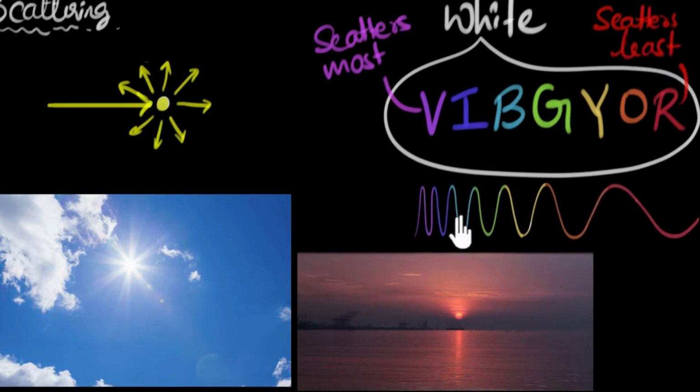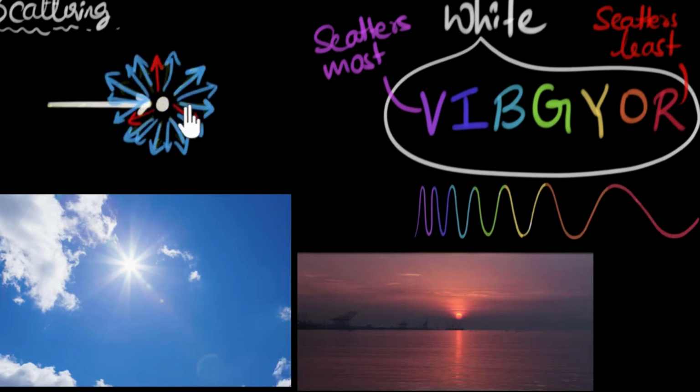And therefore, if white light were to come and hit one of these atmospheric molecules, then they would tend to scatter blue light much more than the red light, because blue has a shorter wavelength, somewhere over here, compared to the red. Now, I'm pretty sure we might be wondering, why blue? Why not violet itself? Because that has an even shorter wavelength, isn't it?